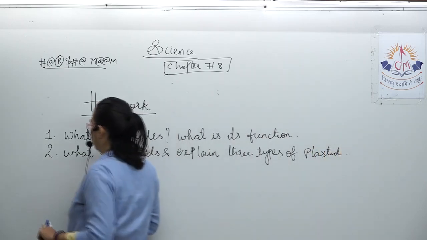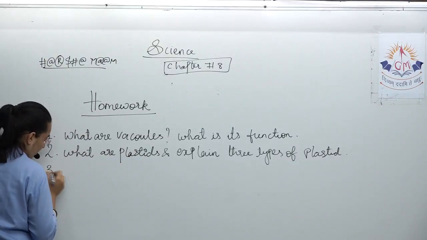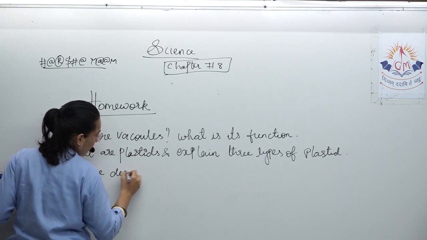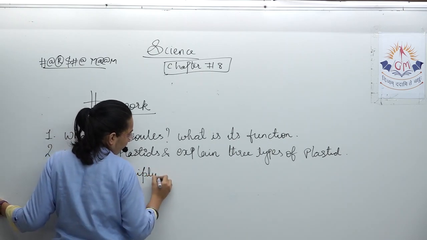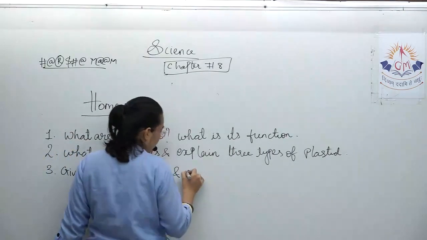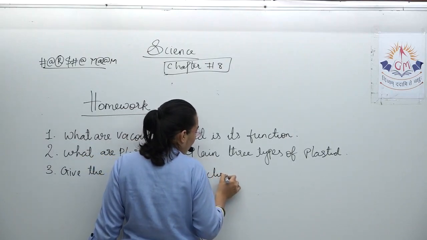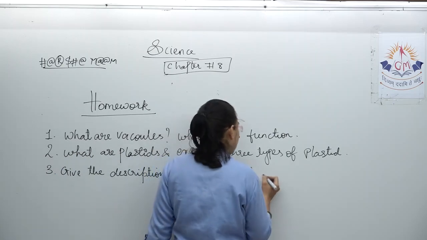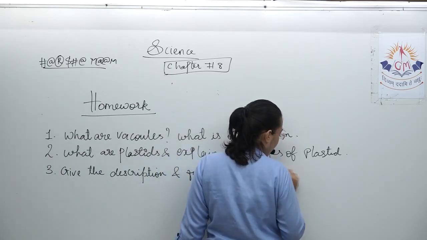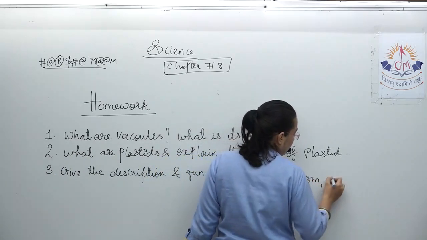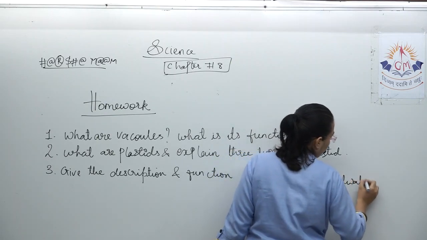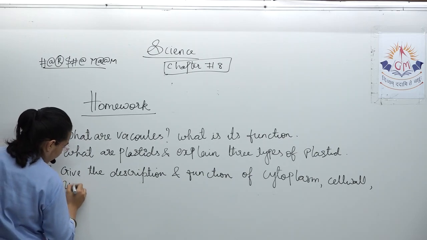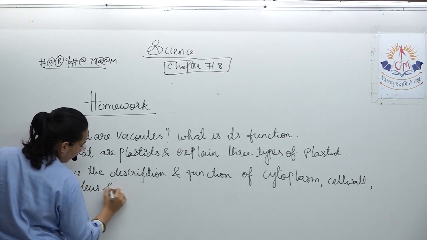The third one was give the description and function of cytoplasm, cell wall, nucleus, and cell membrane.